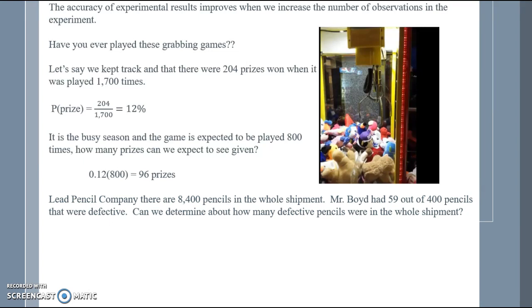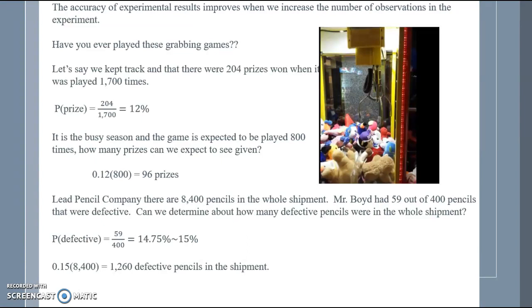The lead pencil company has 8,400 pencils in the whole shipment. Mr. Boyd had 59 out of 400 pencils that were defective. Can we determine how many defective pencils were in the whole shipment? So if we had 59 out of 400, that gives us roughly 14.7%, or about 15% when rounded. If we take the defective rate times the number of pencils that we have, we could estimate that there would be 1,260 defective pencils in the shipment.